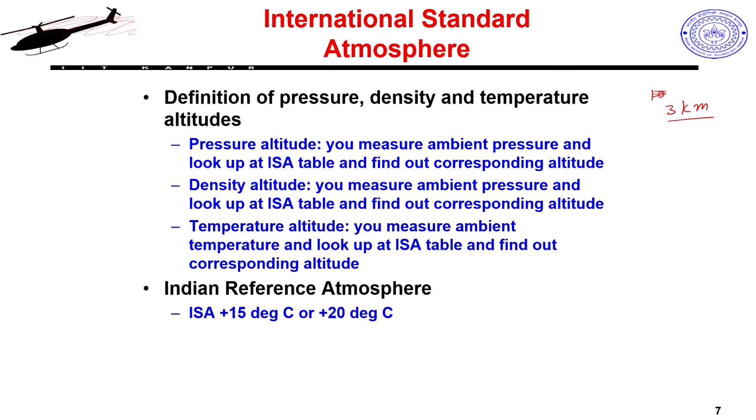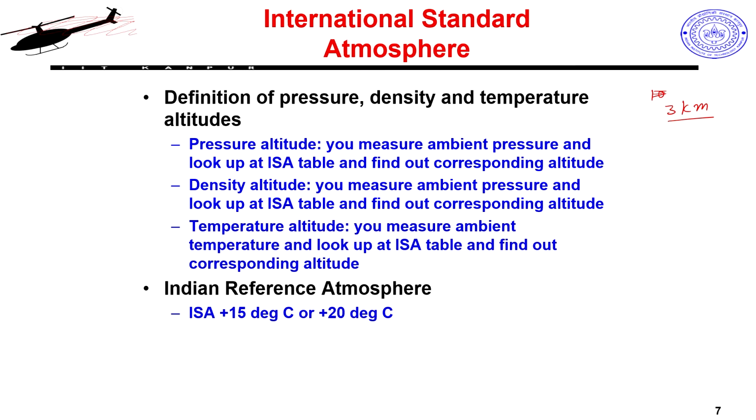The other way around is that I am at some height, and I do not know what height I am at right now, but I have some device by which I can measure the pressure, and some device which can give me the density and temperature at that location. So I simply take those numbers and reverse calculate. I try to get the corresponding height for which my ISA table will give me the same value of density, pressure or temperature. So in this case we are defining our height based on my perceived pressure, density or temperature.